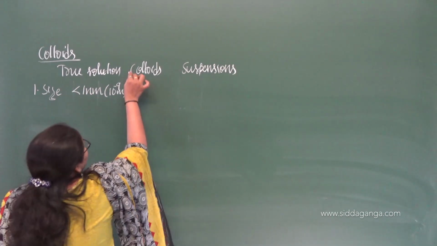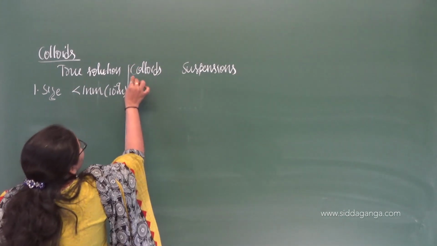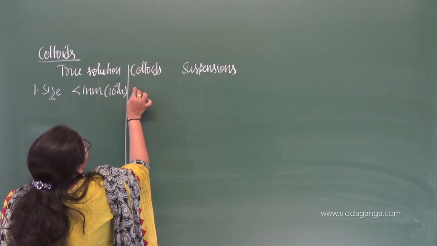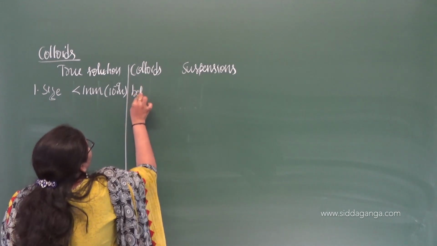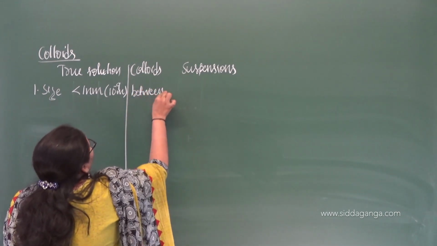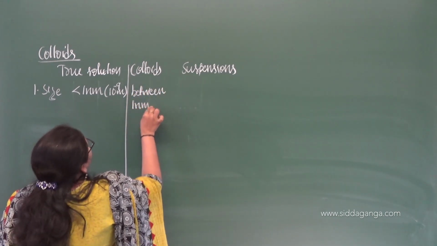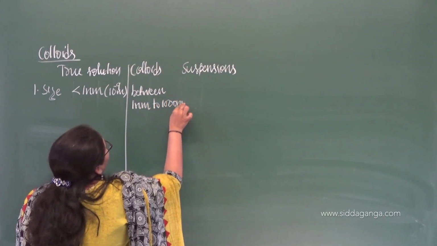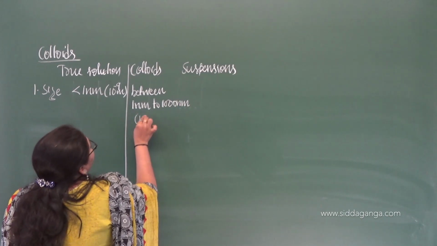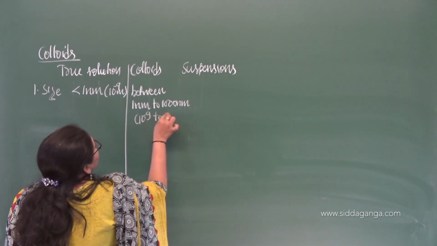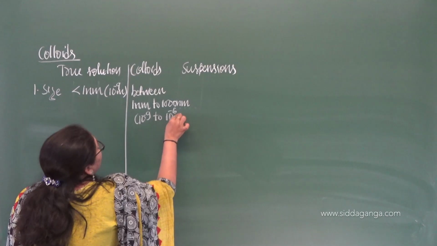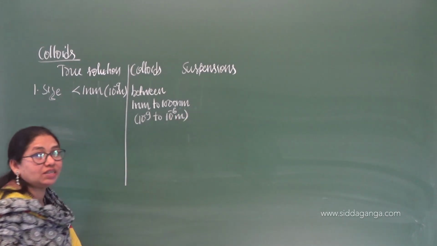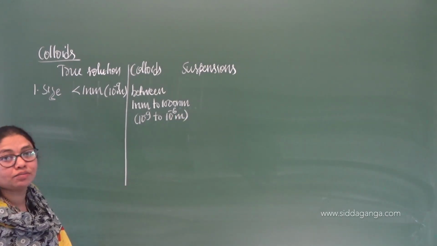What is the size of these colloids? It is between 1 nanometer to 1000 nanometer, that is 10 power minus 9 to 10 power minus 6 meter. This is the range of size of particles of colloids.